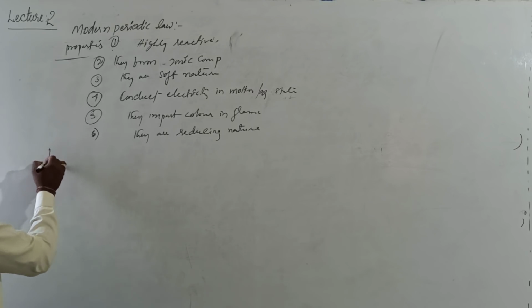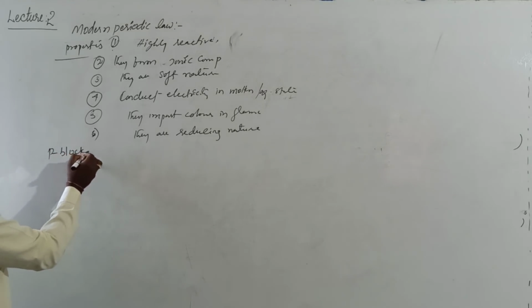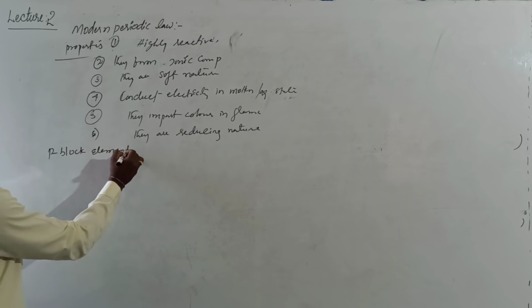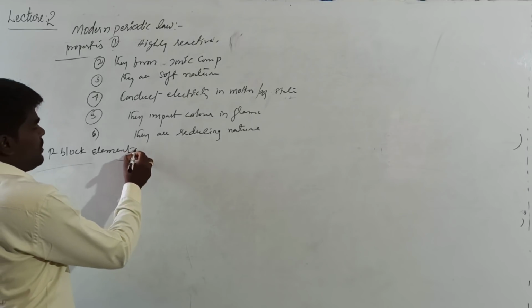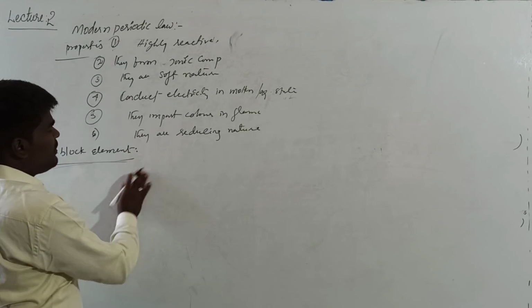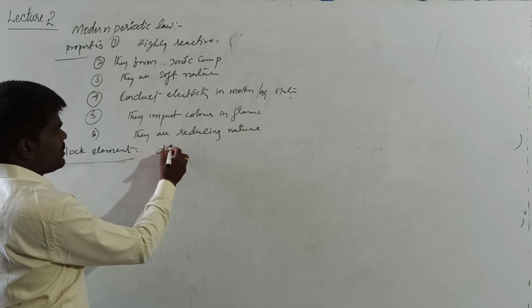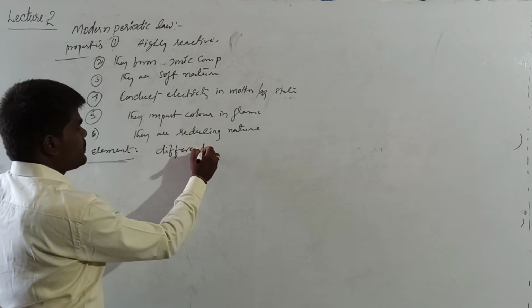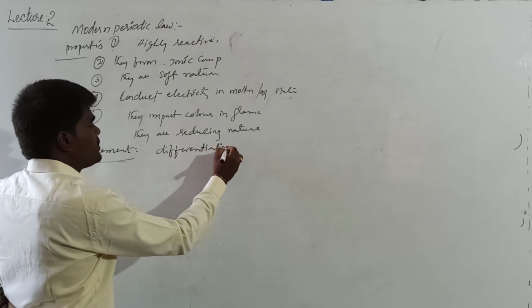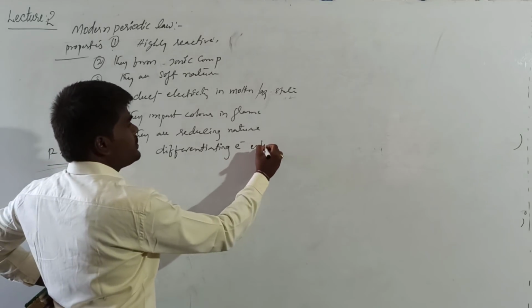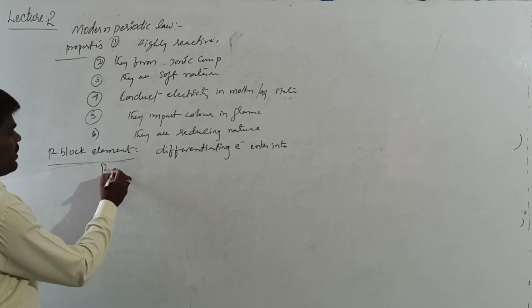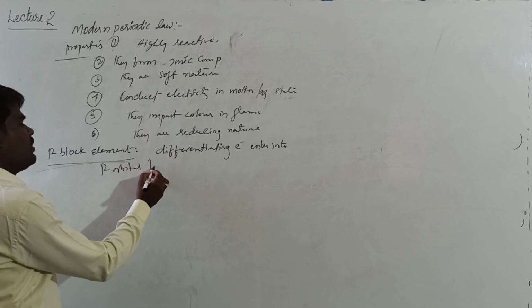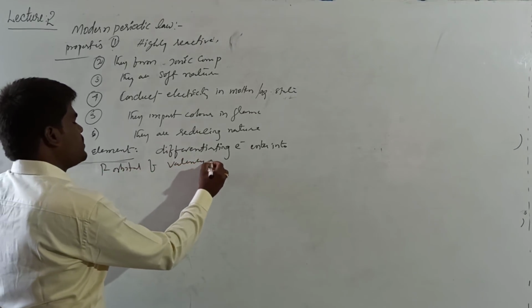What is the second one? P block elements. What are P block elements? How can you define the P block elements? In all these elements, the differentiating electron enters into the p orbital of the valence shell,